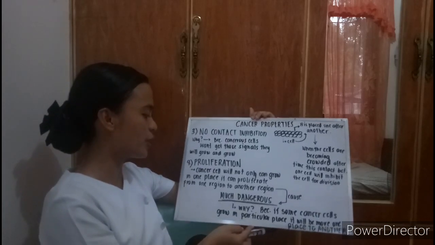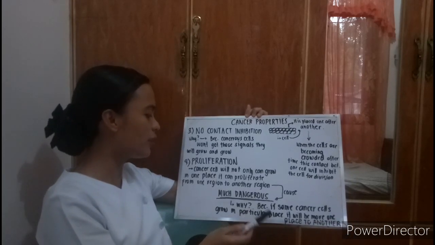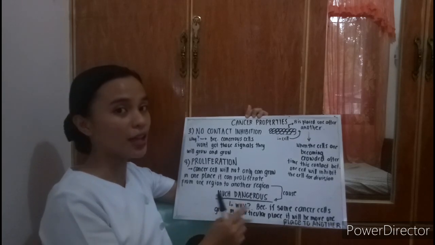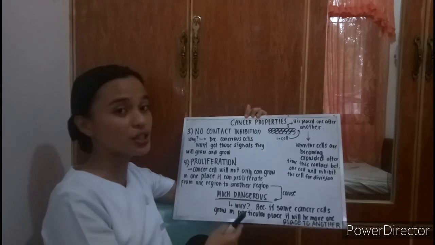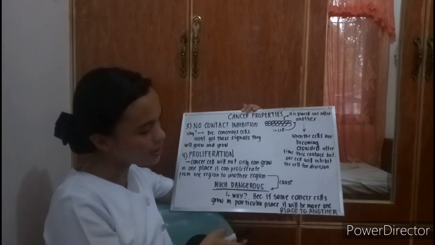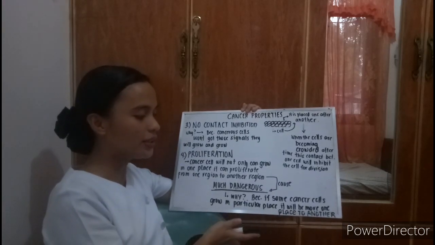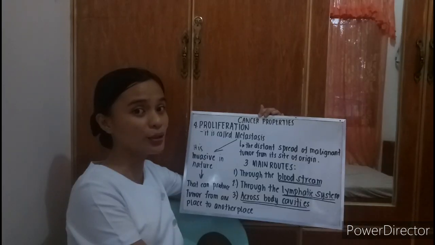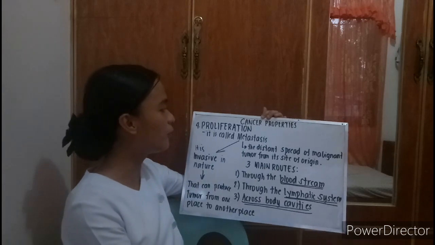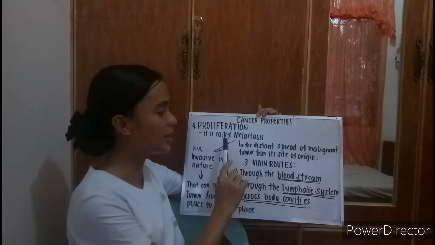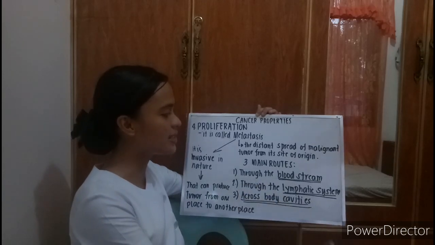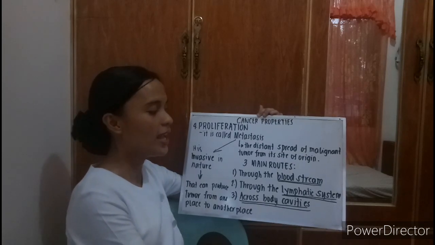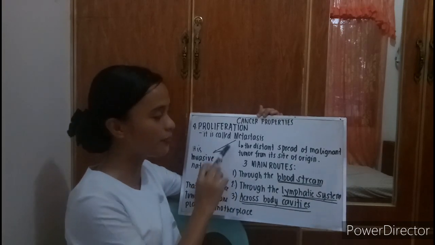Fourth is proliferation. Cancer cells can not only grow in one place, they can proliferate from one region to another region. That is much more dangerous. Why? Because cancer cells that grow in a particular place can move from one place to another. This is the continuation of number 4, proliferation. It is also called metastasis. When we say metastasis, it is the distant spread of a malignant tumor from its site of origin.